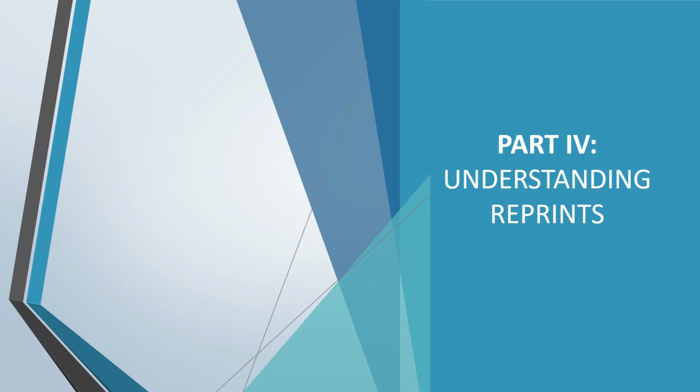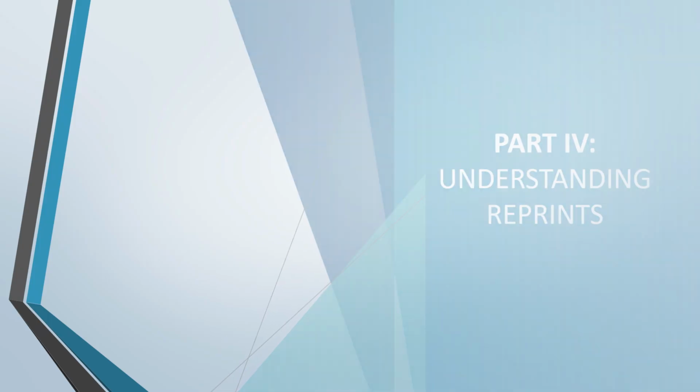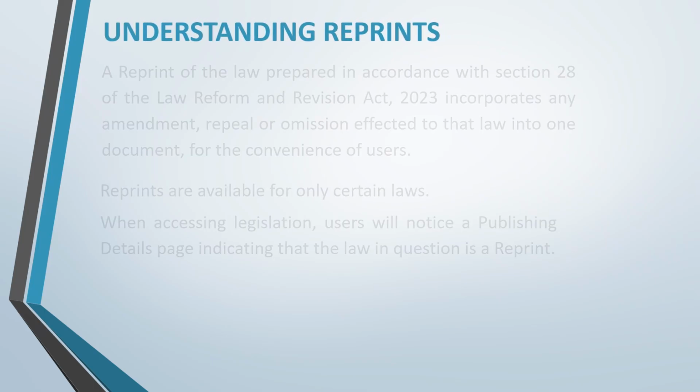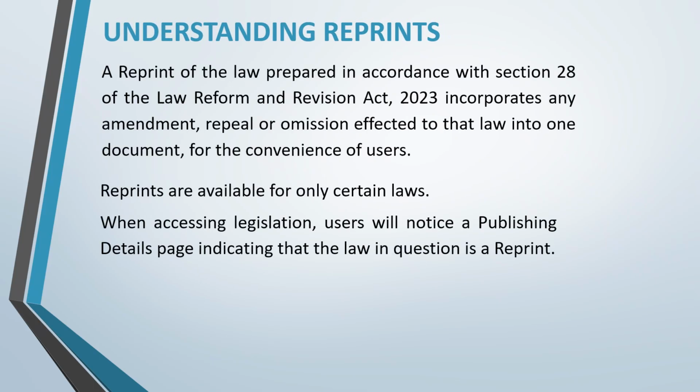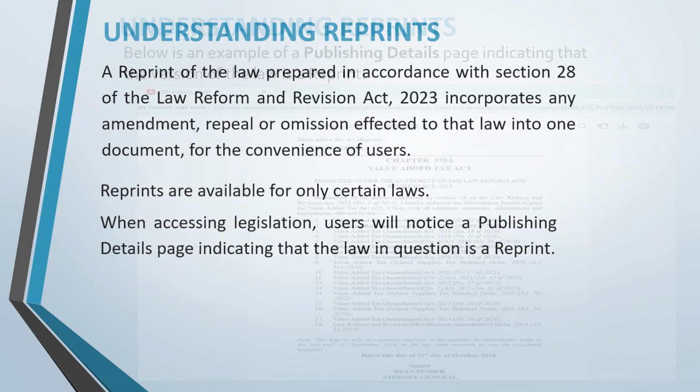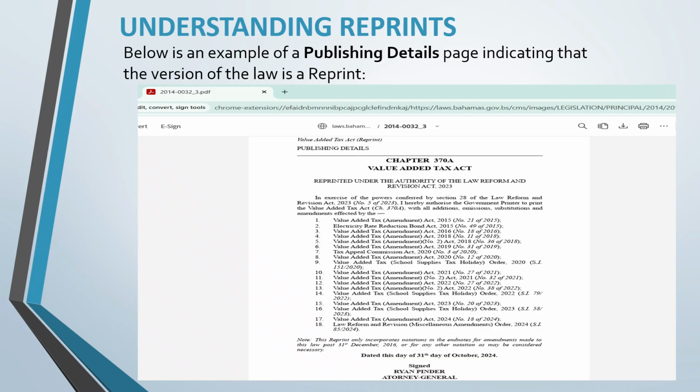Let's get acquainted with reprints. A reprint is a law incorporating any amendment, repeal, or omission affected to that law for the convenience of users. Reprints are only available for certain laws. The Publishing Details page indicates that the law in question is a reprint. The Publishing Details page on the reprint provides users with a list of all amending legislation incorporated into the reprint.